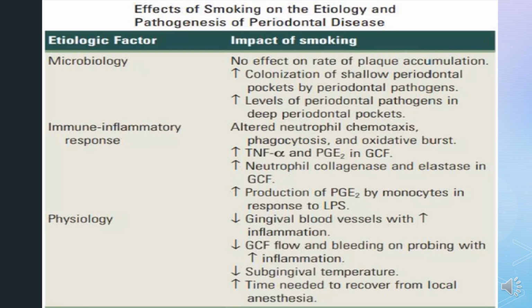Next etiological factor is immune inflammatory response. There is altered neutrophil chemotaxis, phagocytosis, and oxidative burst in smokers. There is increase in TNF alpha and prostaglandin E2 in gingival crevicular fluid. There is increase in neutrophil collagenase and elastase in gingival crevicular fluid. There is increased production of prostaglandin E2 by monocytes in response to lipopolysaccharides also in smokers.